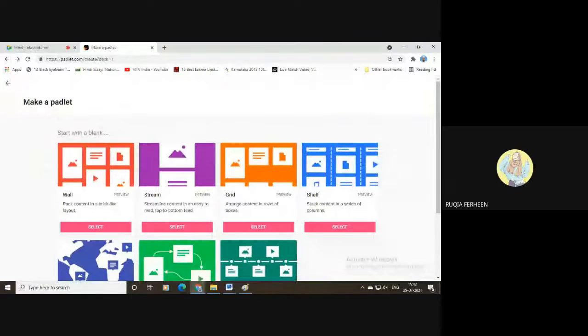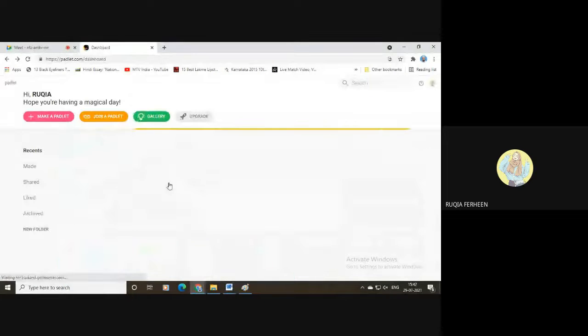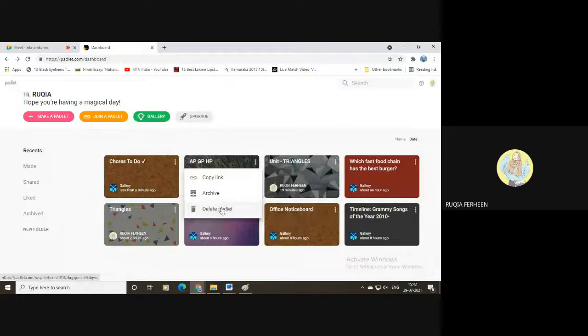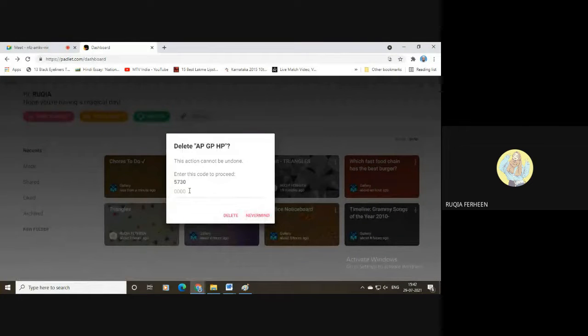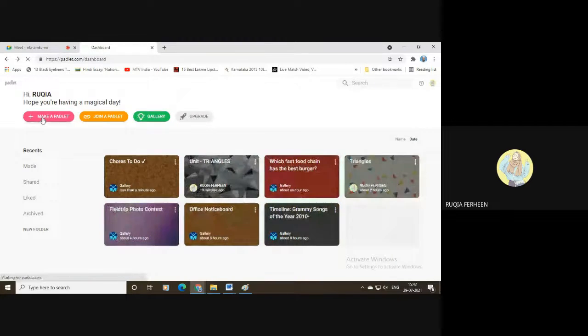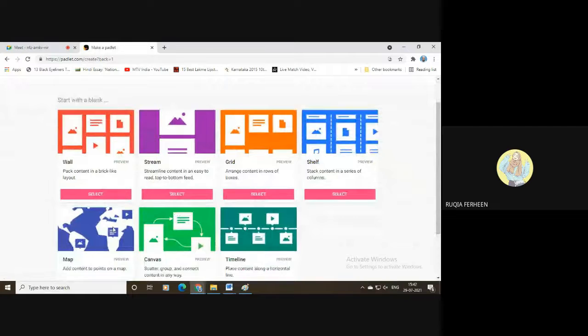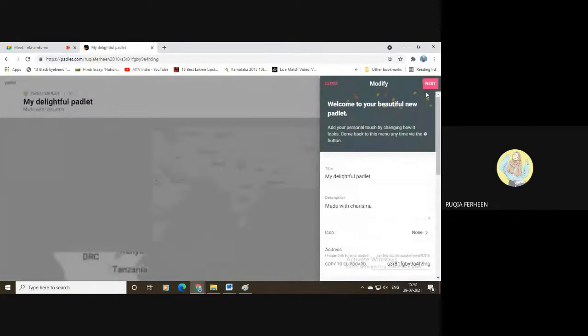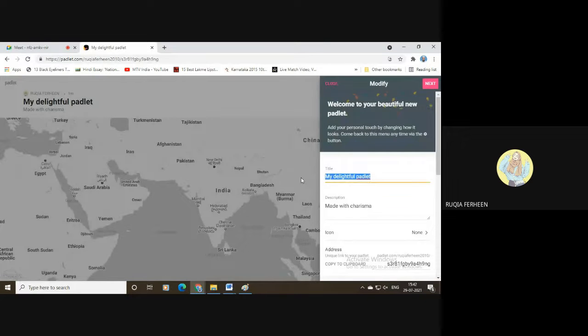I'll go to the dashboard. Yes, Rukaya. Thank you so much. First, I need to delete the post. Now I'll show you how to create a map. My delightful Padlet. I'll enter it as a class.